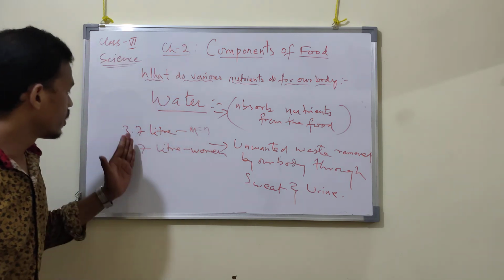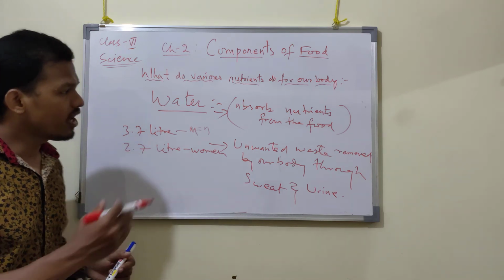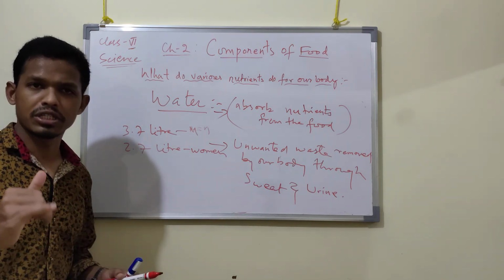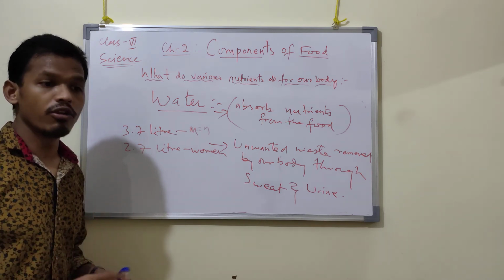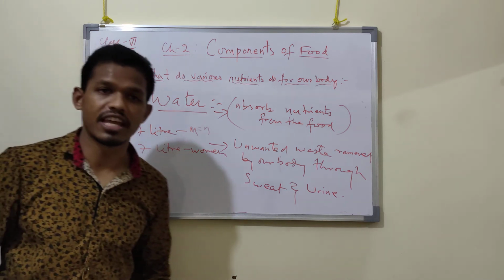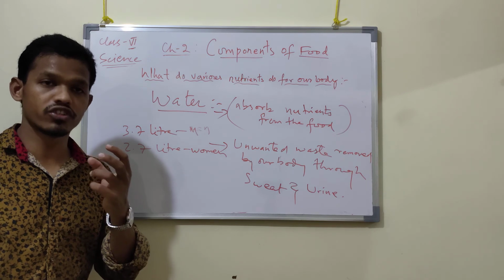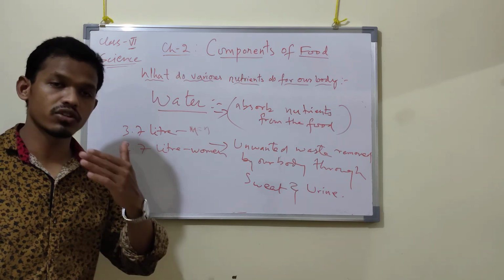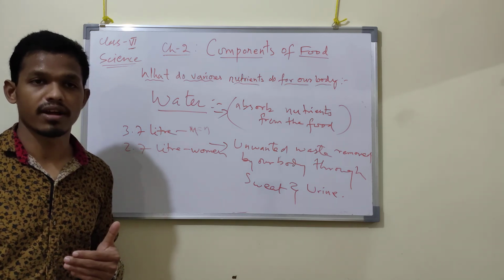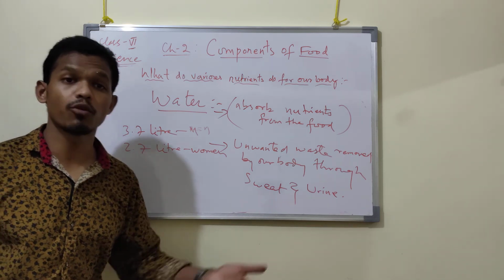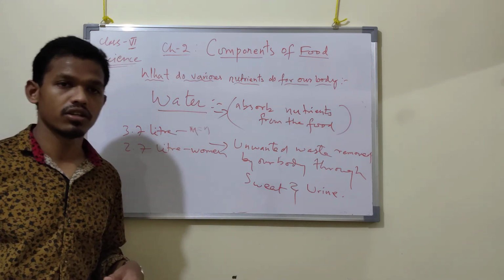Got it now? So we require 3 to 7 liters for men, or 2 to 7 liters for women. From where do we get it? We usually drink tea, coffee, and water. Also, you will find water in vegetables and fruits like cucumber and watermelon, which contain more water. While cooking we also add some water. In that way we take in water through various means.